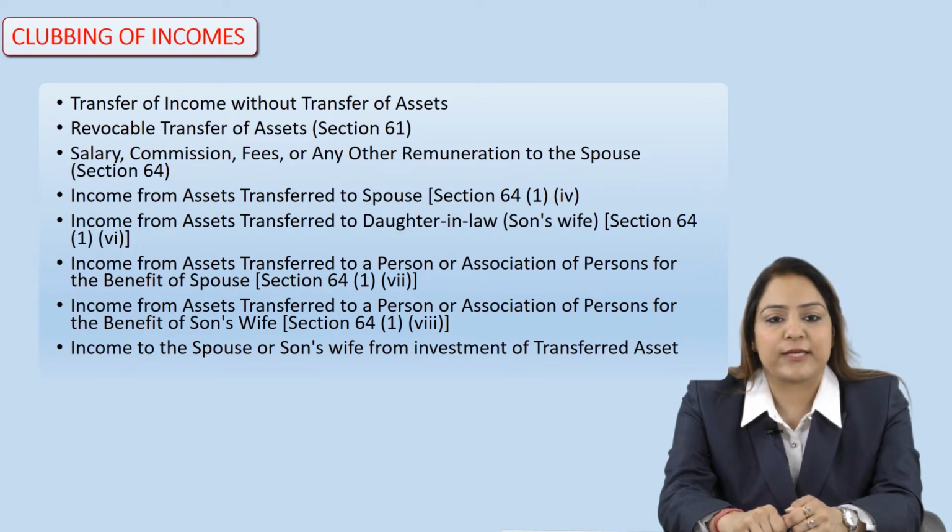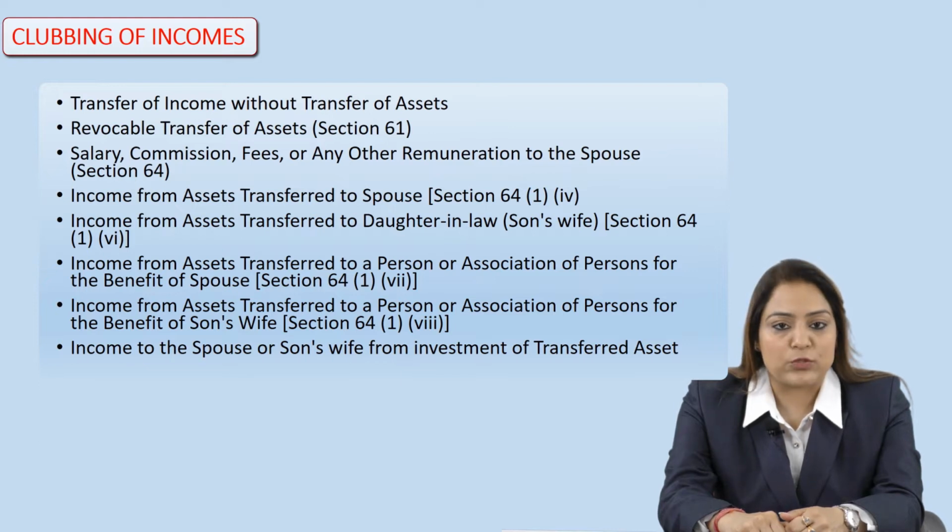The next kind of clubbing of income is the income from assets transferred to a person or association of persons for the benefit of spouse, section 64(1)(vii). Then income from assets transferred to a person or association of persons for the benefit of son's wife, which is covered under section 64(1)(viii). Then we have income to the spouse or son's wife from investment of transferred assets. All these topics are covered under the clubbing of income.